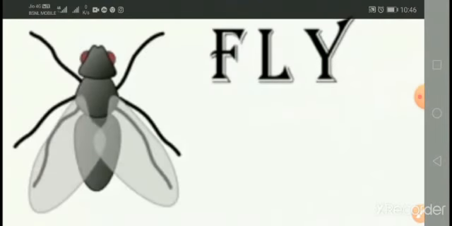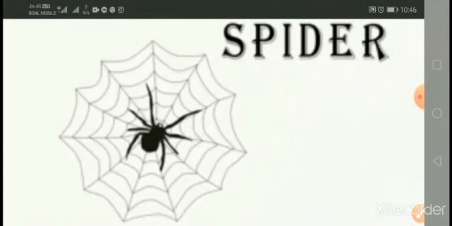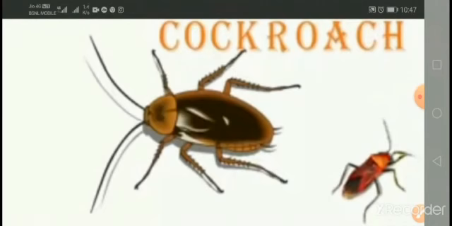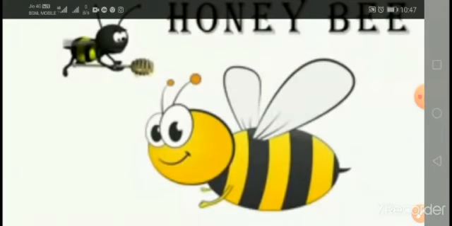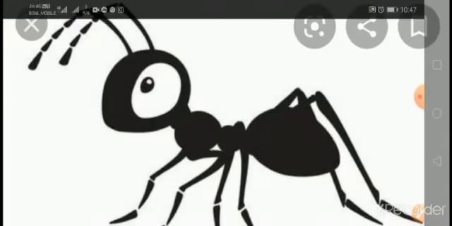Now this is a fly. It has wings to fly. This is a housefly. It can fly. Now spider. How many legs does it have, children? It has 8 legs. Spider is also an insect. Now cockroach. Cockroach has 6 legs. This is also an insect. Now honeybee. See here, children. This is also an insect. This is a grasshopper. Next one is the ant.